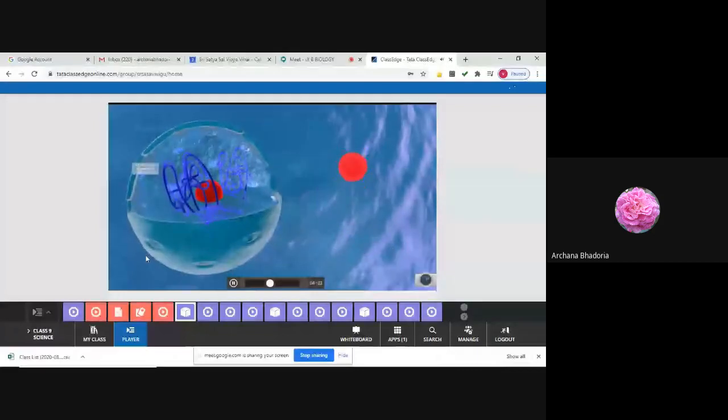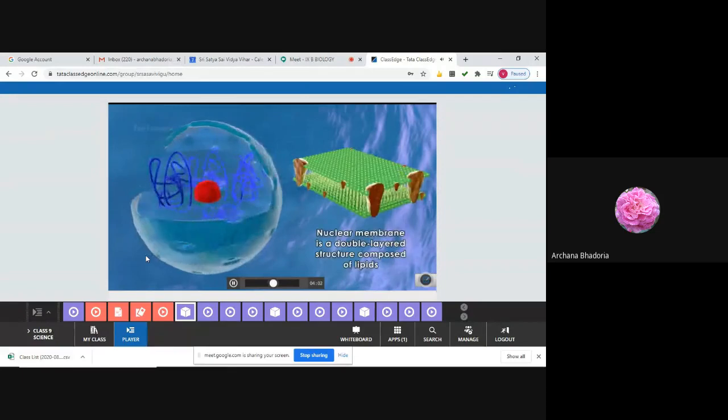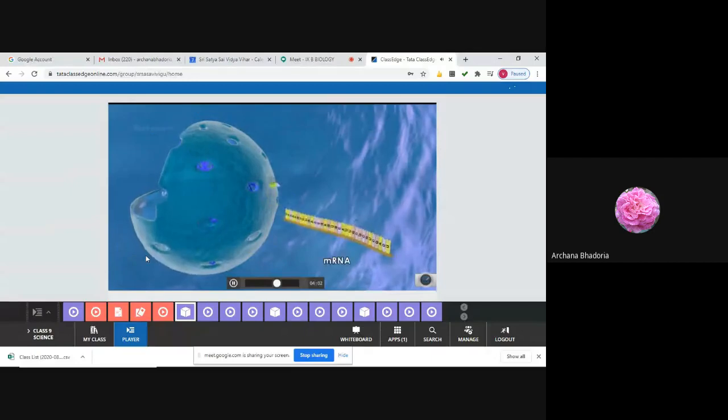The nuclear membrane, sometimes referred to as the nuclear envelope, separates the nucleus and its contents from the rest of the cell. The membrane is a double-layered structure composed of lipids. These layers are dotted with several openings known as nuclear pores, which allow back and forth movement of molecules between the nucleus and the cytoplasm. mRNA, tRNA, and nucleotides required for protein synthesis reach the cytoplasm through the nuclear pores.